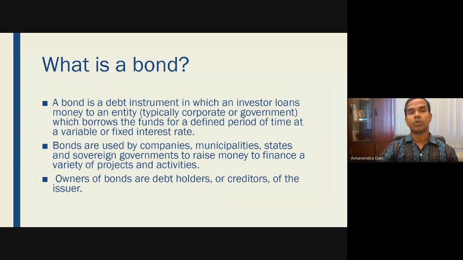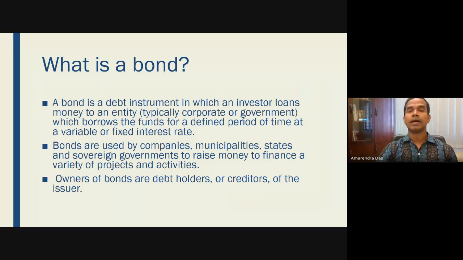Now, first of all, we should know what is a bond. Bond is a debt instrument in which an investor loans money to an entity which borrows the funds for a defined period of time at a variable or fixed interest rate. So basically, bond is an instrument where somebody gives loan to somebody else for a fixed period of time and at a fixed rate of interest. So this is simple. It's an instrument through which somebody gives loan to somebody at a fixed rate of interest and it has a fixed time period.